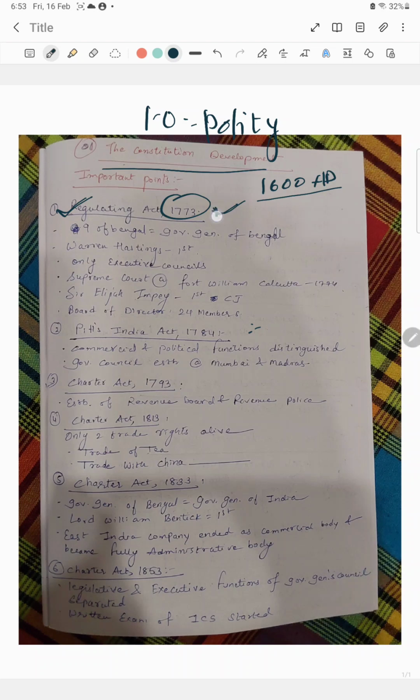Then European countries started to recognize that this part of the world is rich in resources, and the people living here don't know how to control the resources, or are not so united or powerful that they could overcome their aggression. So they started taking over the administrative and other things to control the country, and the first step was the Regulating Act 1773.